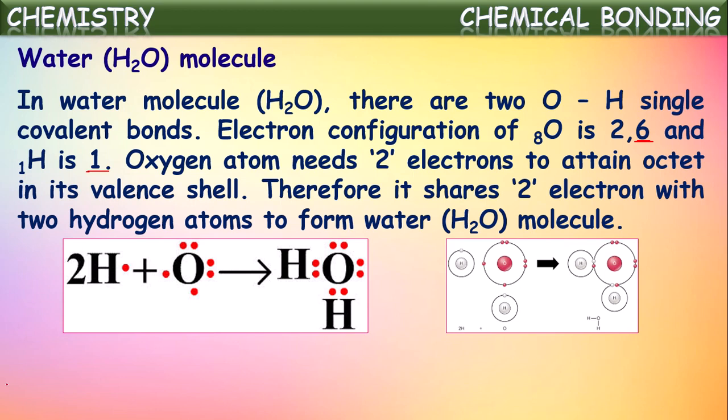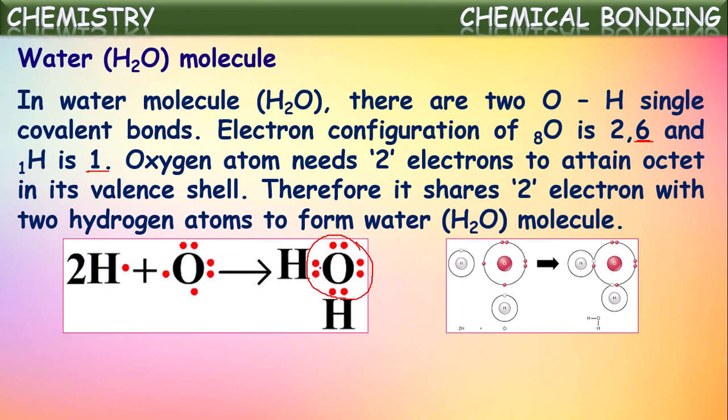So observe once here, by sharing of electrons in this way, the oxygen atom is getting octet configuration. Remember, in covalent bond formation, only sharing is occurring. Now, the shared pair of electrons belongs to both the atoms participating in the sharing. So actually in these 2 electrons, one is hydrogen's and the other is oxygen's.